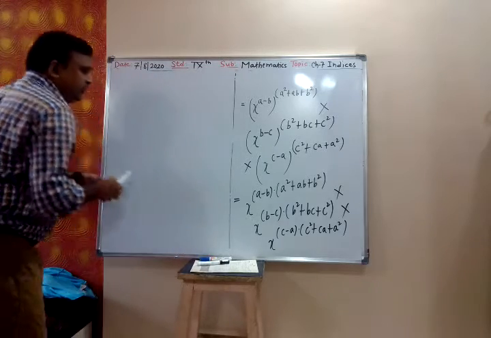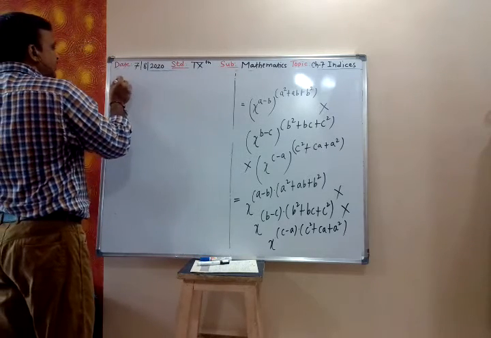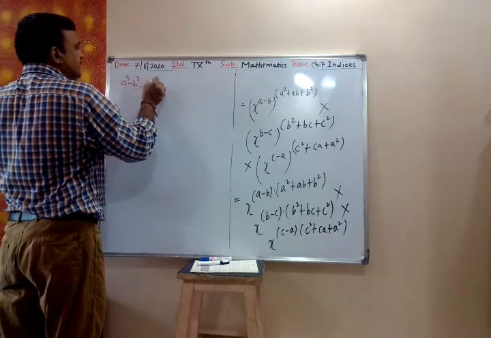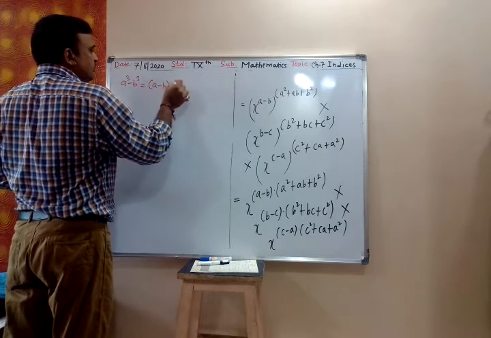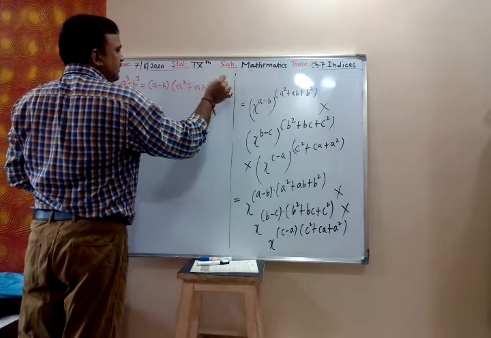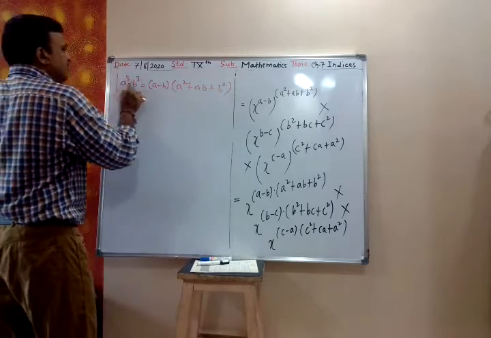So we have the formula, a cube minus b cube. What is a cube minus b cube? That is a minus b into a square plus ab plus b square, no? This formula we apply to each.